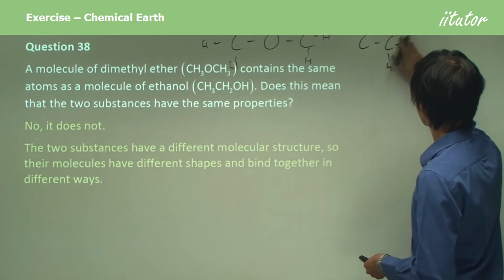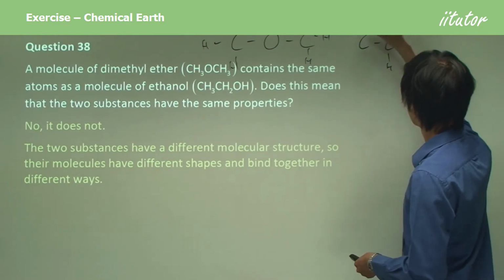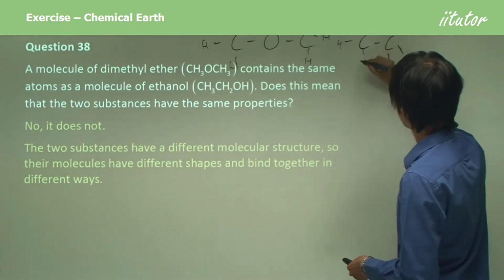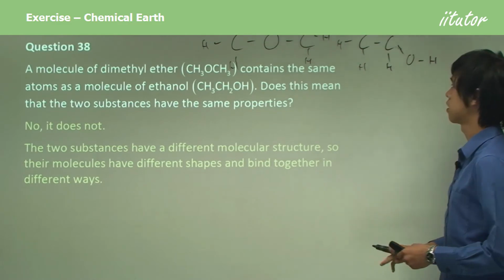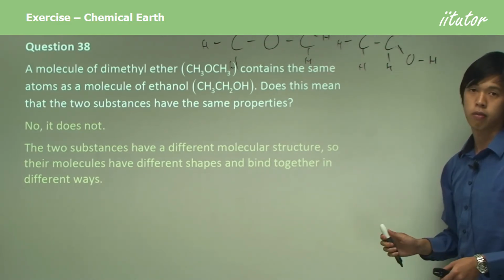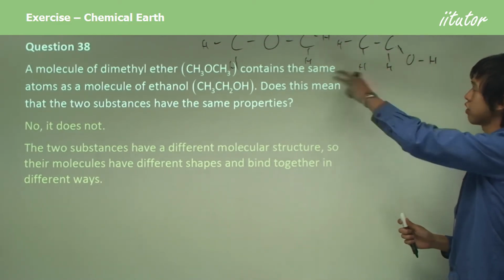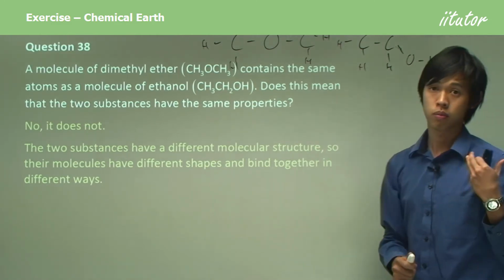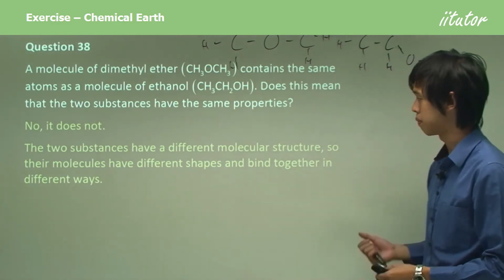Oops, hang on, that's wrong. So you can see they're bonded differently, and it's the structural differences that make them behave differently in terms of their properties.